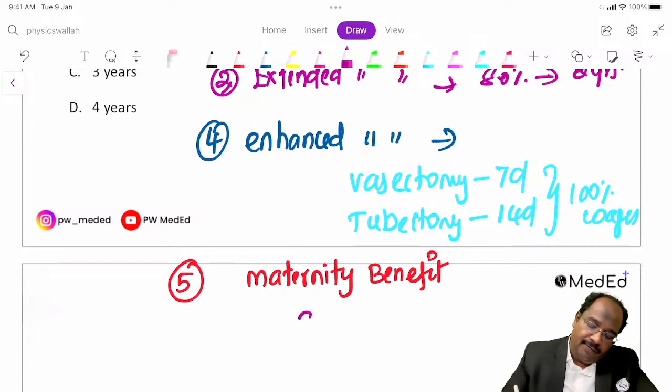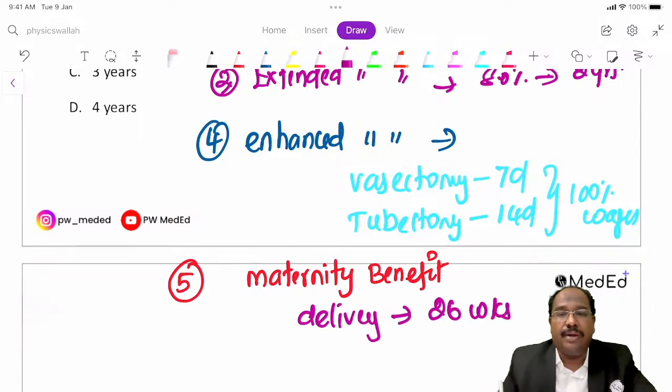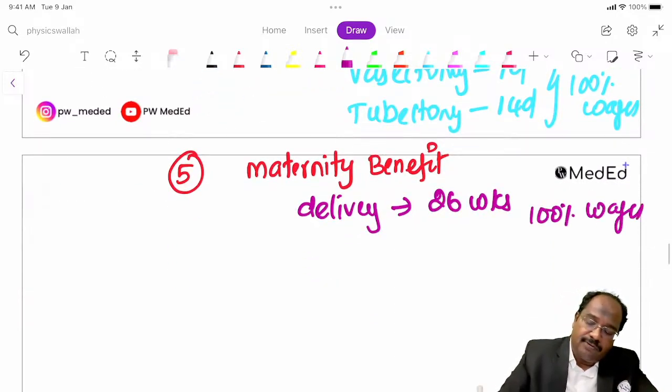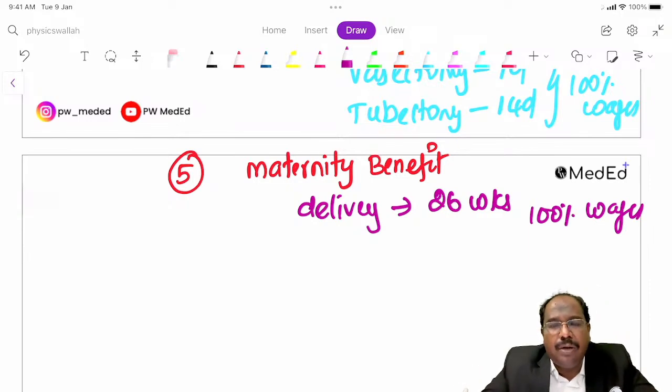For delivery, we give it for 26 weeks, guys, 100% of wages. If abortion happens, 6 more weeks they give, but for delivery they give 26 weeks, 100% of wages according to the Maternity Benefit Act.